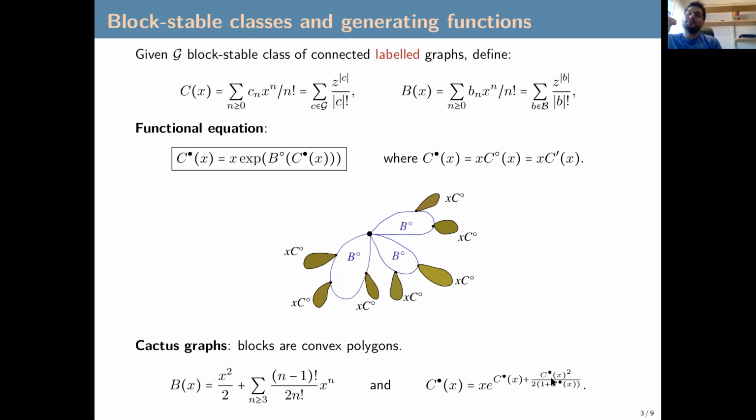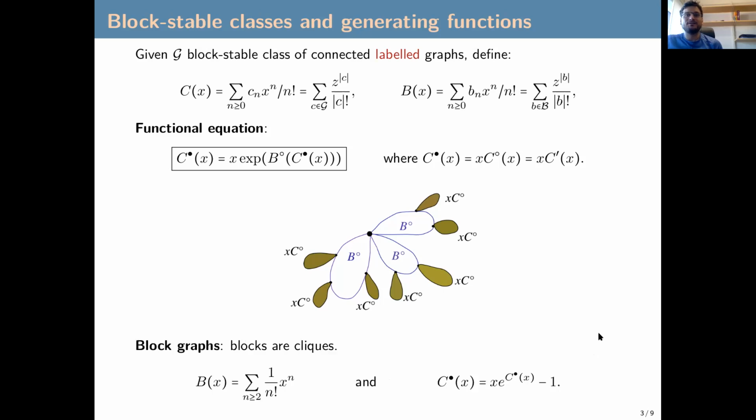Then we have cactus graphs, where the blocks are cycles, so convex polygons. Here the generating function of the blocks is either a single edge or a cycle. This accounts for all the possible labelings. We divide by 2 because we have a symmetry in the (n-1)! possible labelings of these n-cycles. And the functional equation is translated like that for cactus graphs.